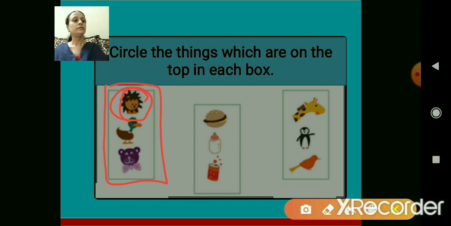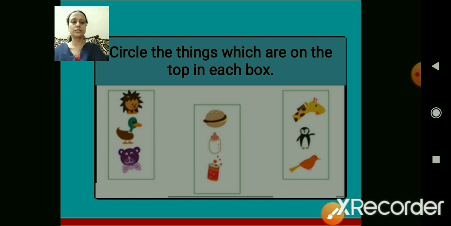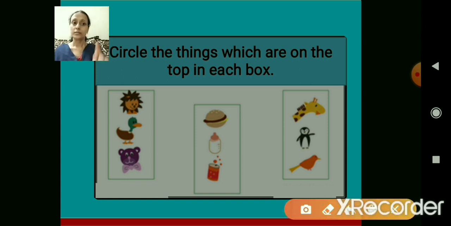Now, let us go to the next box. Can you see this box? Yes. Children, the first one is burger. After the burger, down it's a milk bottle. And the last one is juice. In that can, it's juice. So, I want the topmost. Which is the topmost picture? The picture on the top, I want to circle it. It is, yes, burger. So, teacher will circle burger.